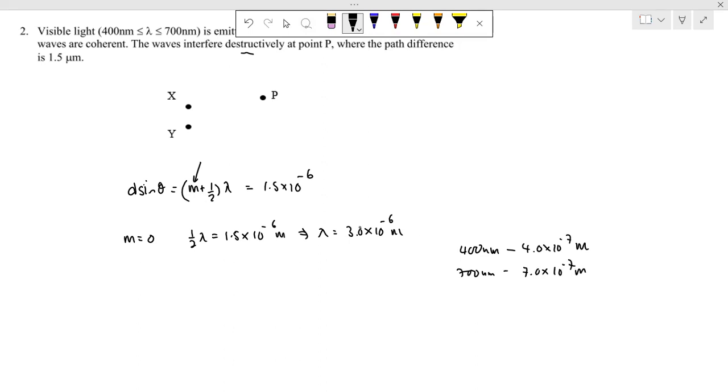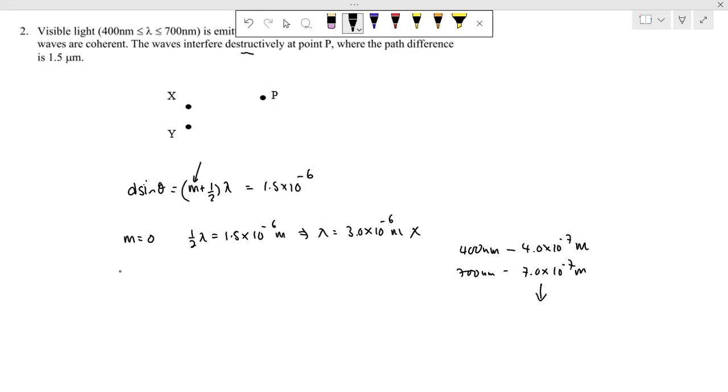If we compare the answer that we got, 3 times 10 to the power minus 6, we see that it is lying outside the visible spectrum. Because this is the lower limit, and this is the higher limit of your visible spectrum. So this lies outside the visible spectrum, so this is not what we are looking for.